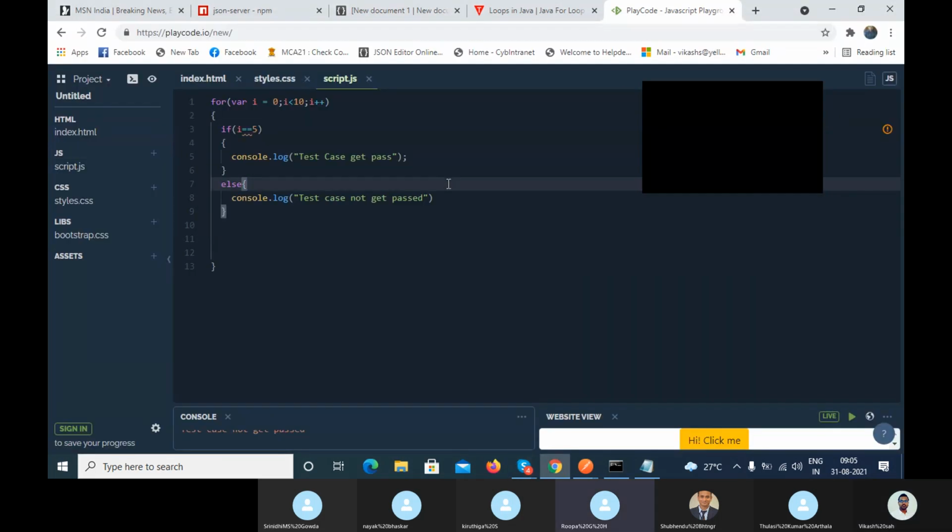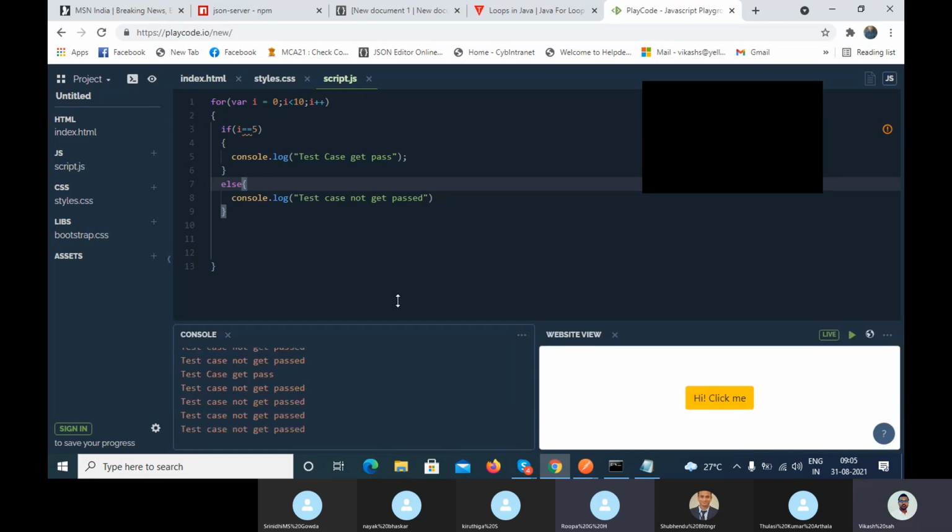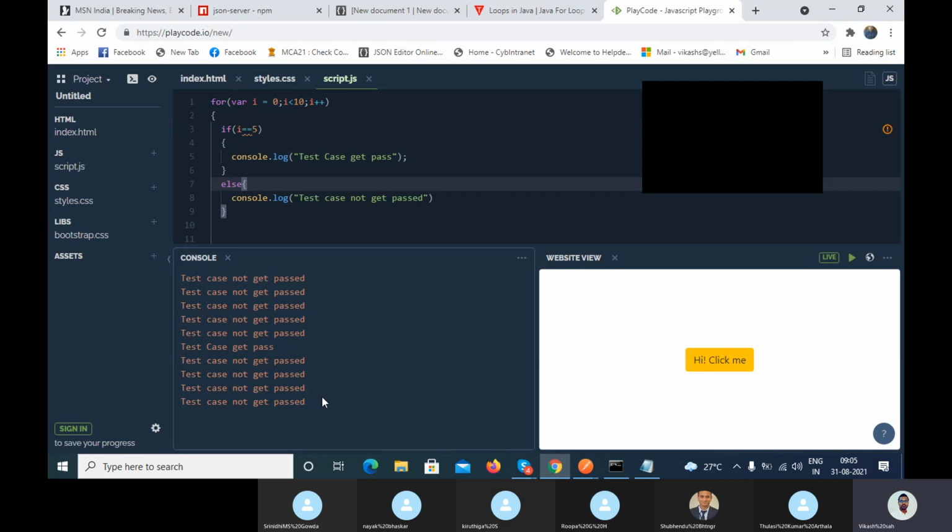Until i is equal to 5, it will go to the else statement. So "test case not get passed" will be printed until i equals 5. For i equal to 5, test case get passed. For all other conditions, like the other 9, it will be test case not get passed. Exactly. You can see it here, right?